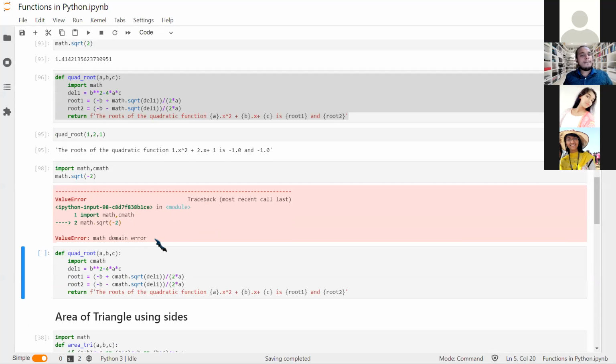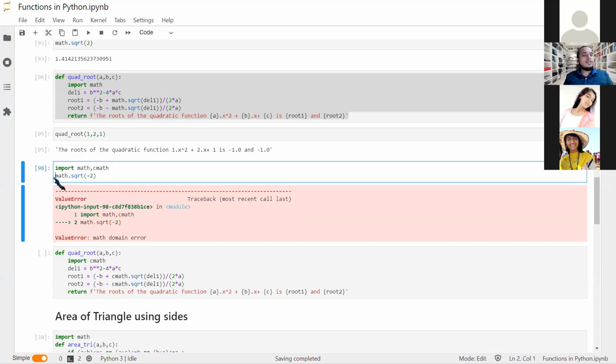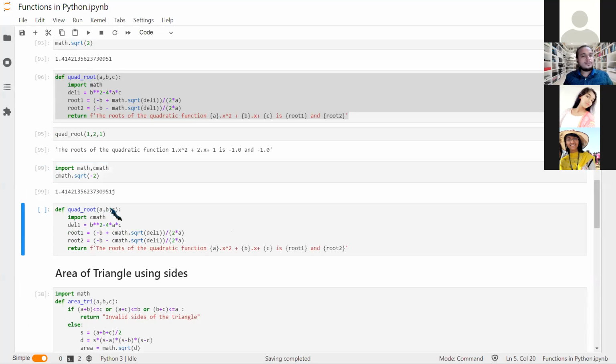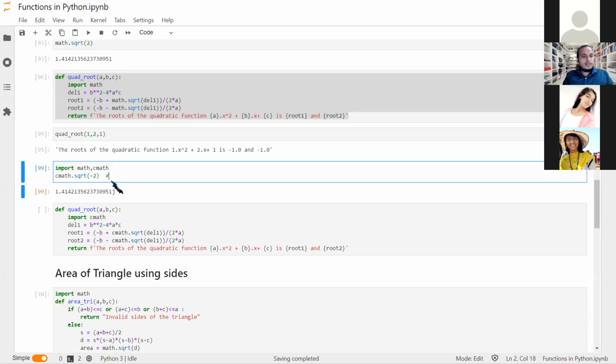What are we getting? Math domain error. So for the math module, the domain is only R. Okay, so what I'll do, I'll use cmath. What am I getting? The output is 0, plus or minus, then we are getting this.